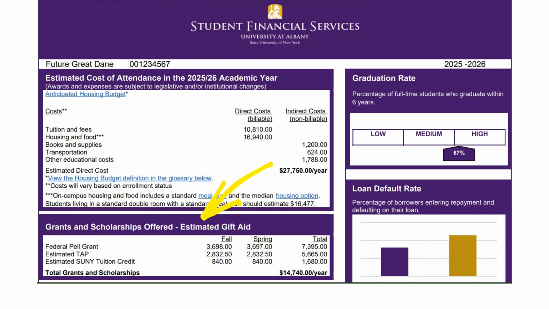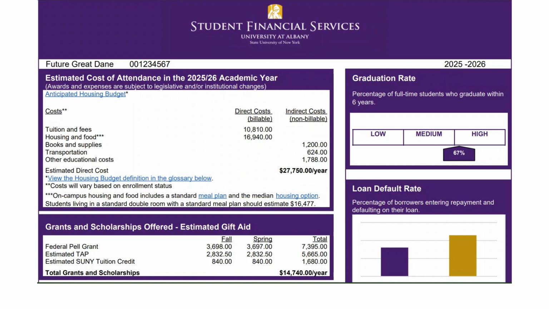It's important to note that aid listed in this section does not need to be repaid. In this sample award letter, we have a student who has been packaged with a federal Pell Grant, as well as an estimated state tuition assistance program award, commonly referred to as TAP, and a SUNY tuition credit award.